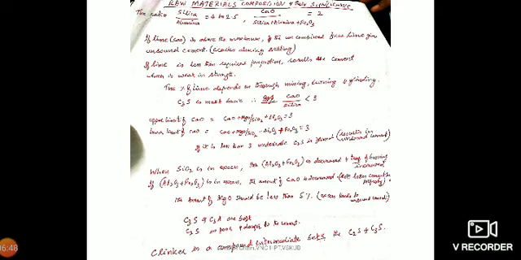If it varies, what happens? If lime, that is calcium oxide, is above the maximum, the uncombined free lime gives unsound cement. We observe such cement undergoing cracks during setting. If lime is less than the required proportion, the resulting cement is weak in strength, that means it doesn't have any strength, and very early the walls will break down. The percentage of lime depends on thorough mixing, burning and grinding. Tricalcium silicate is most basic. That means the ratio of calcium oxide to silica should be less than 3.